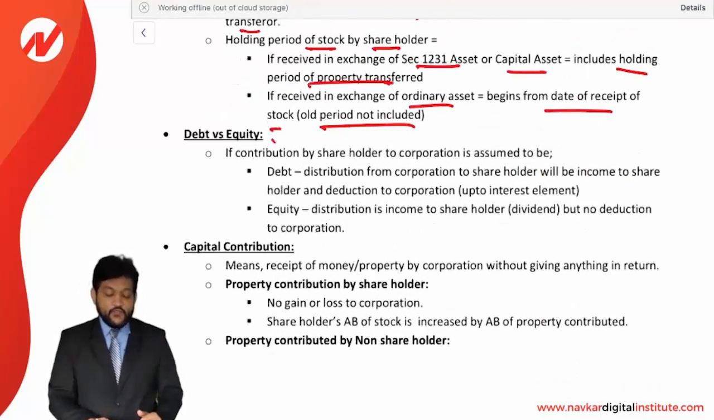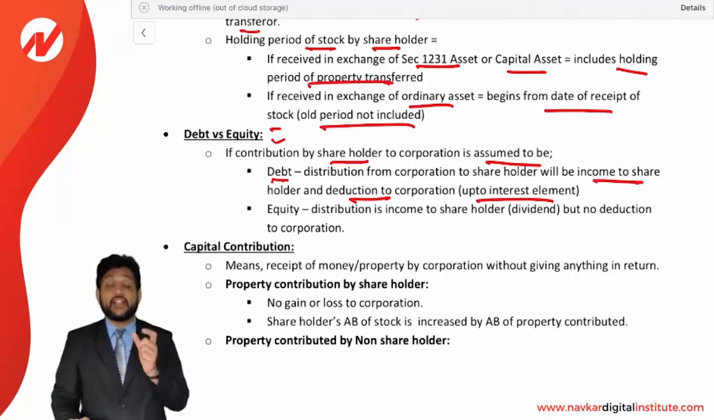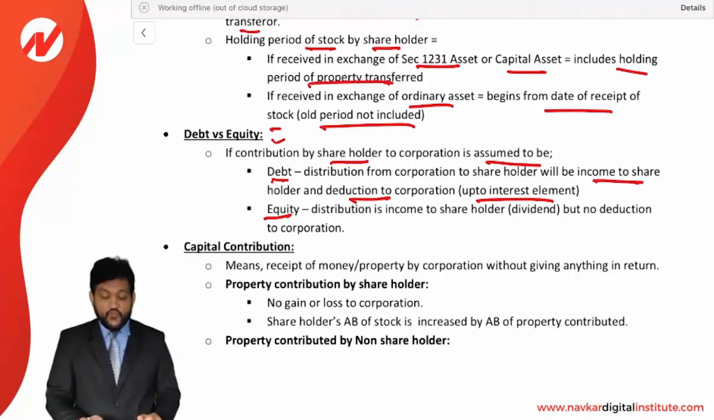Next, debt versus equity. If a contribution by a shareholder to a corporation is assumed to be debt, then distribution from the corporation to the shareholder will be income to the shareholder and deduction to the corporation up to the interest element. And if it is considered as equity, then distribution is income to the shareholder as dividend income, but no deduction to the corporation.